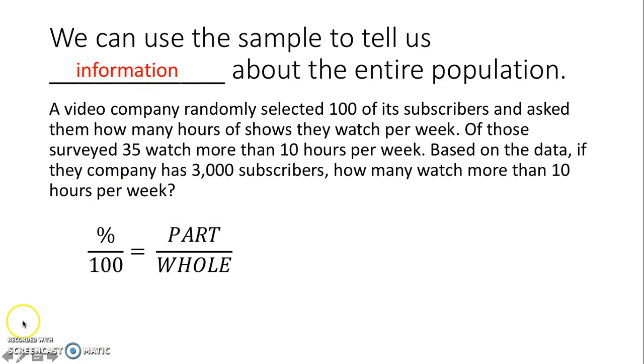So what we're going to do is look at it, percent over 100 equals part over whole. So randomly select 100 of its subscribers and ask them, of those surveyed, 35 watch more than 10 hours. So our percent is over 100, 35 out of 100, so we know that 35 out of 100 would be our percent. So 35 over 100 equals part over whole. We don't know the part yet because we want to know how many of the whole watch 10 hours a week. But we do know the whole is 3,000 subscribers.